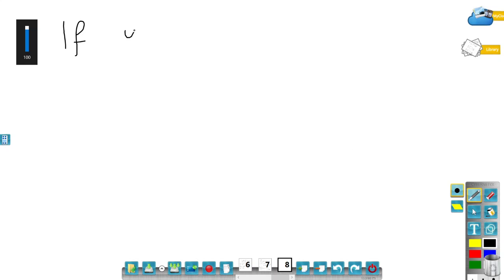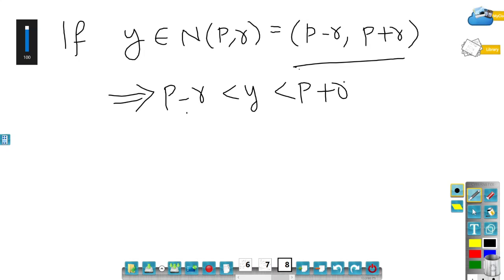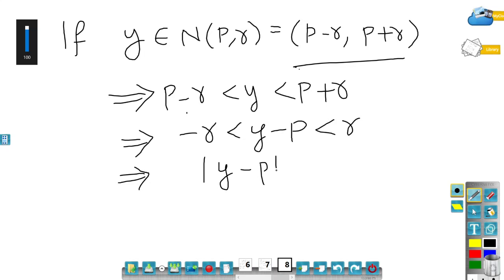So if I say y belongs to N(P,R), which is equal to (P minus R, P plus R), that means y lies between P minus R and P plus R. This is the same as minus R less than y minus P less than R. That would imply modulus of y minus P is less than R. So these all are if and only if.